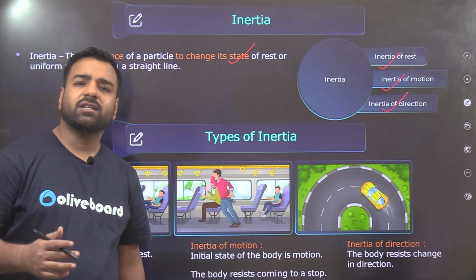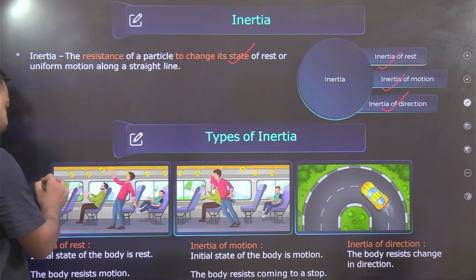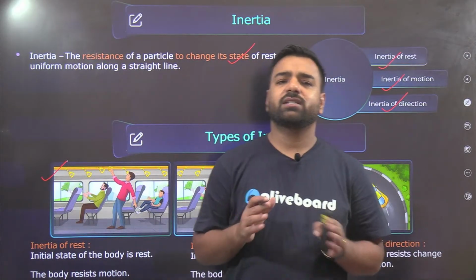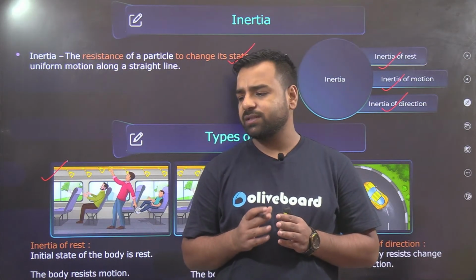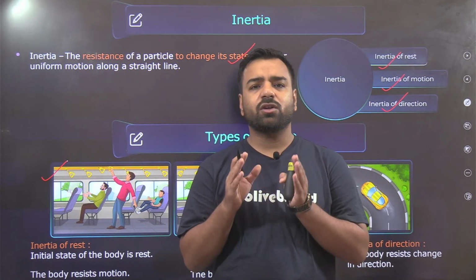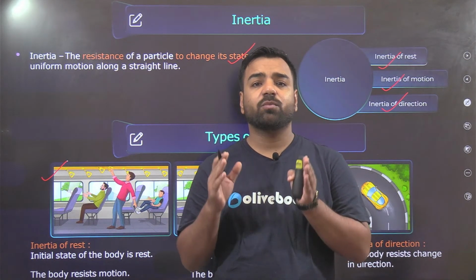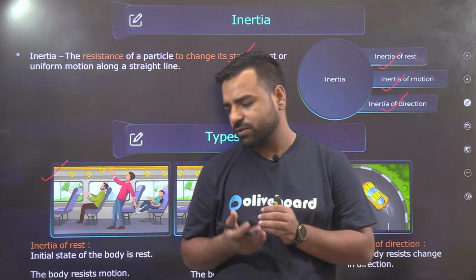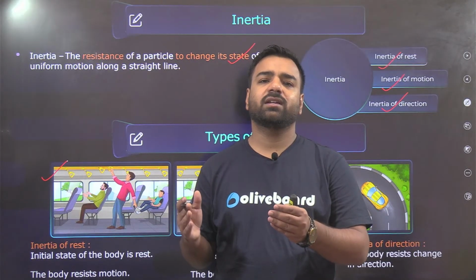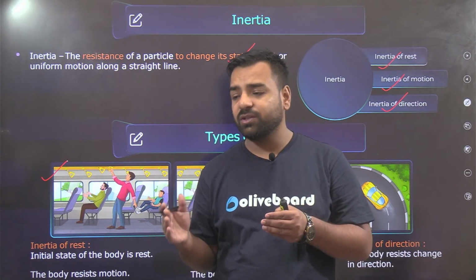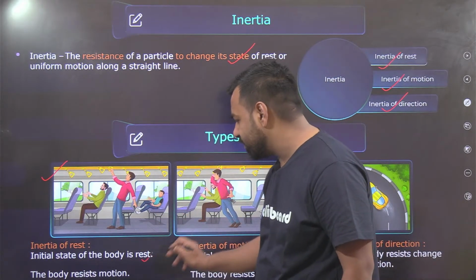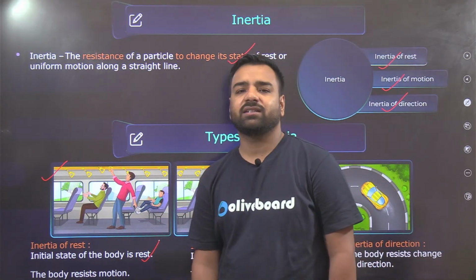One by one, let's take all the examples. Let's say you are sitting in a bus which is in a state of rest, and suddenly the bus starts moving. You tend to fall backwards. Why? Because your body was in a state of rest and wanted to stay at rest, but because of the motion of the bus, there was an external force because of which there was a change. We were talking about resistance to change, and that's the example. That is inertia of rest.